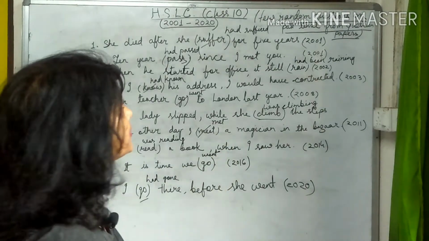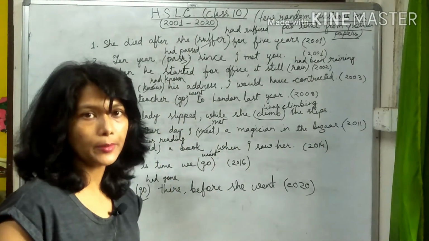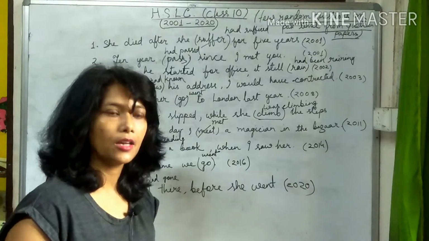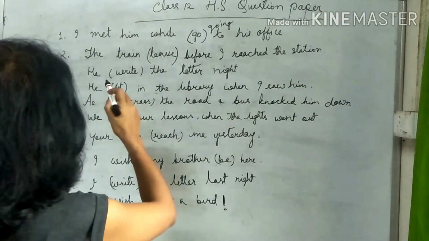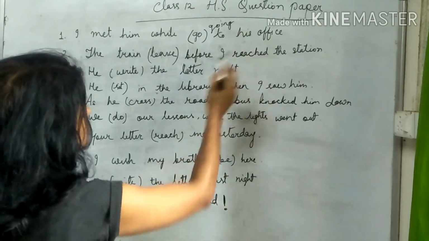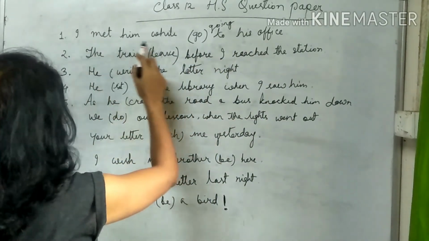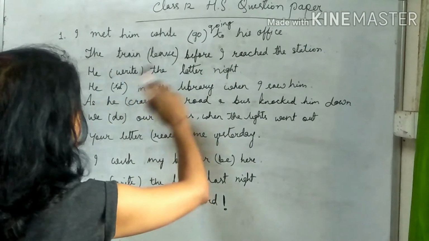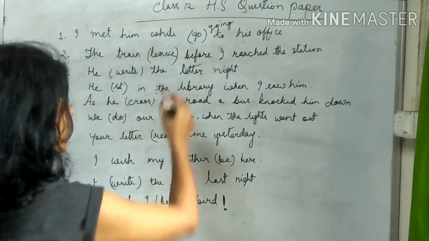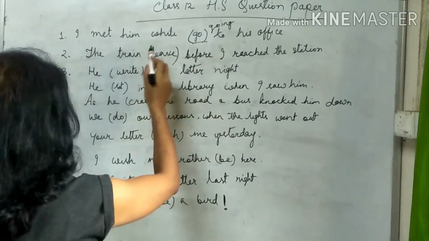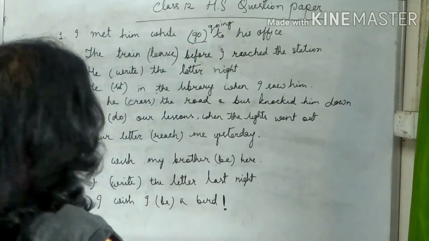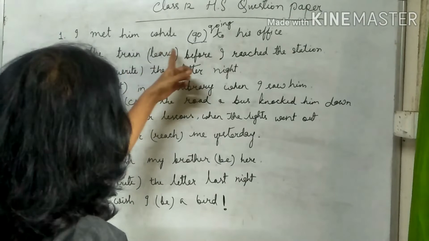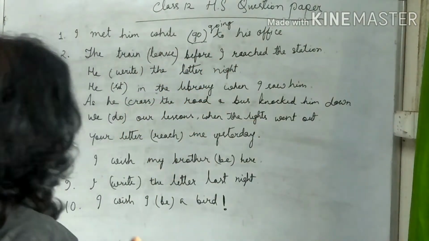So with this we have ended HSLC question paper practice. Again, now let's see the class 12 HS question paper. First one, I met him while go to his office. I met him while going to his office. Going will be more suitable because here the sentence pattern, I met him while I was going, will not be suitable. So better we write, I met him while going to his office.